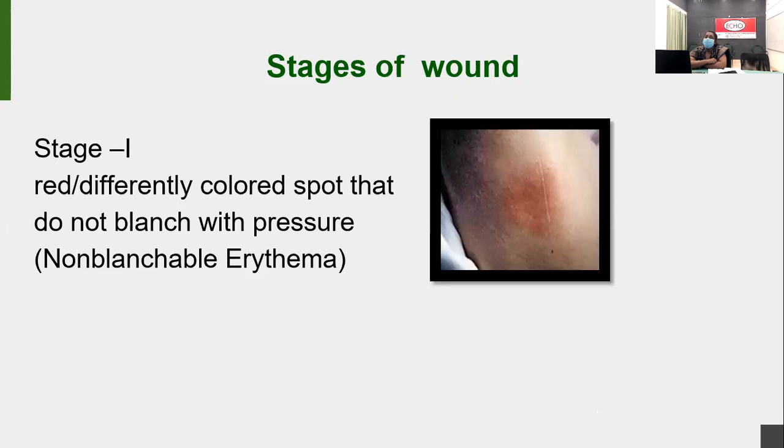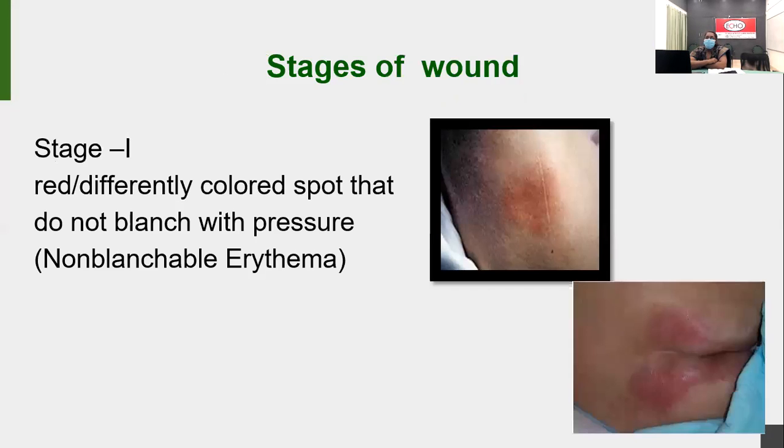Come to the stages of wound. There are 5 stages of wound. The first one is non-blanchable erythema. If there is a red color, you can apply pressure on that area. When we change the position from supine to side-lying position, if you see this type of color change in the body and you apply pressure on that area, that red color remains there. It's not blanching. That is called stage 1 pressure ulcer.